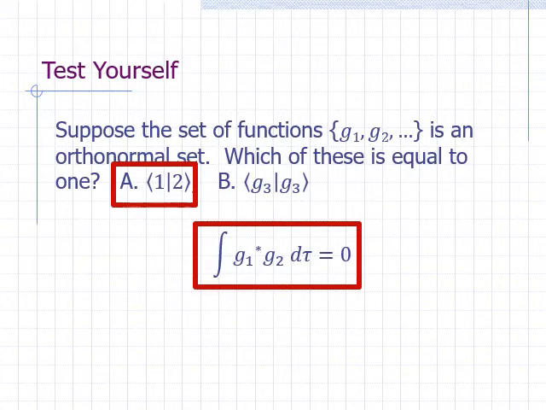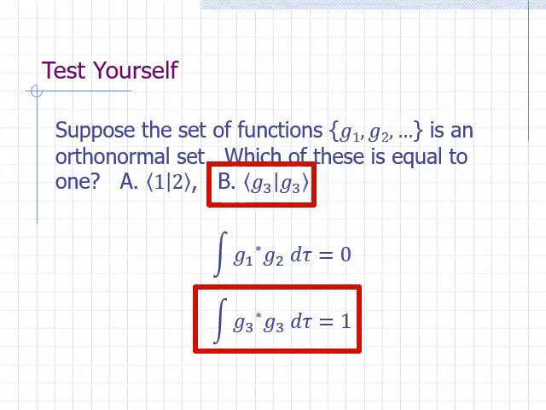We say that g1 and g2 are orthogonal to each other. Choice B means the integral of g3 star times g3 over all space. Since the same function g3 is used, the integral is equal to 1. We say that the function g3 is normalized. We're given that it's part of the orthonormal set.